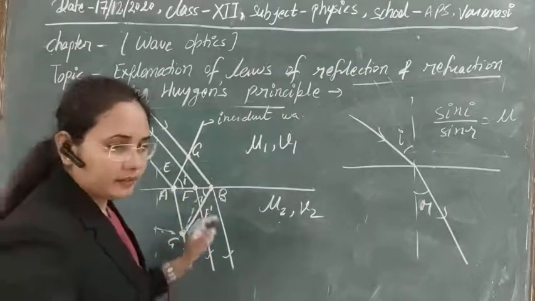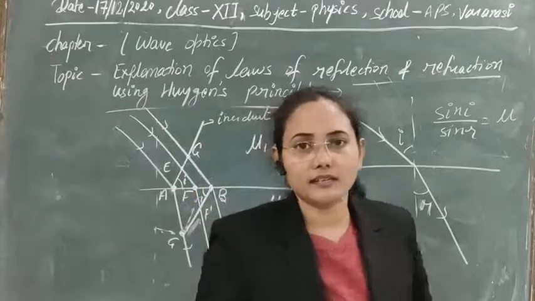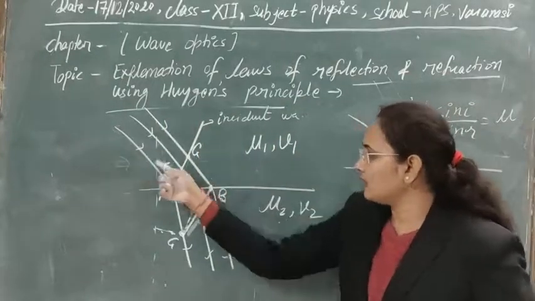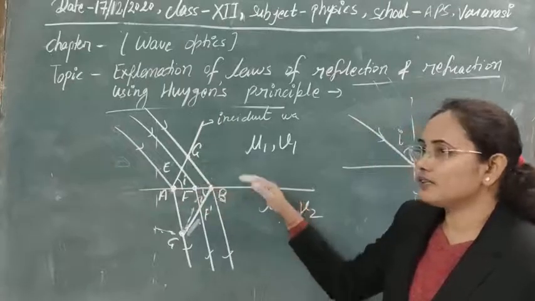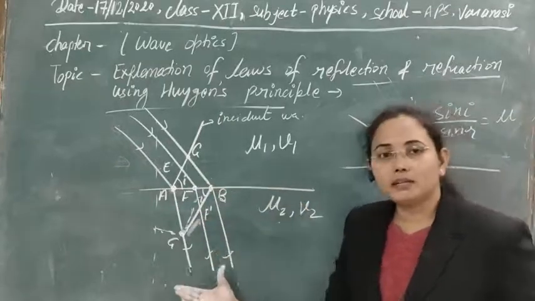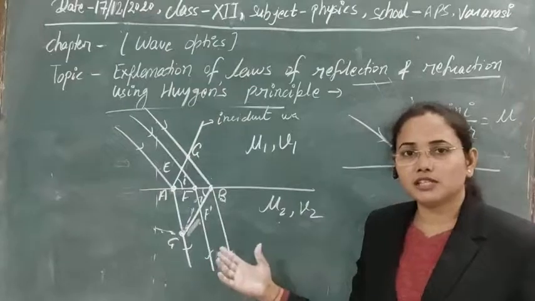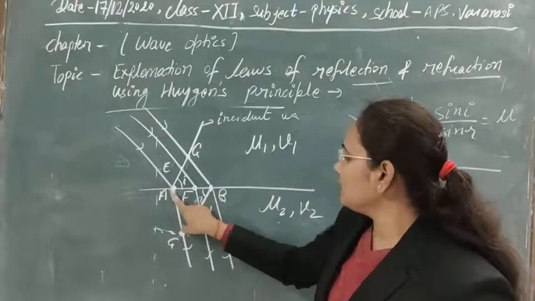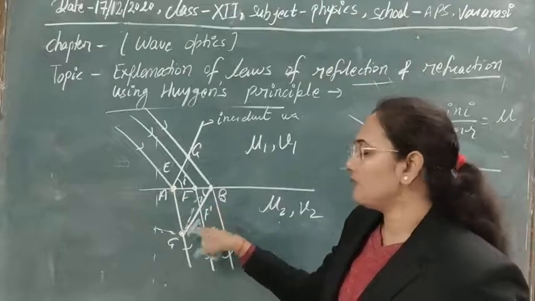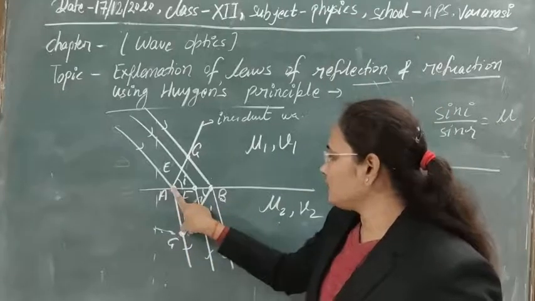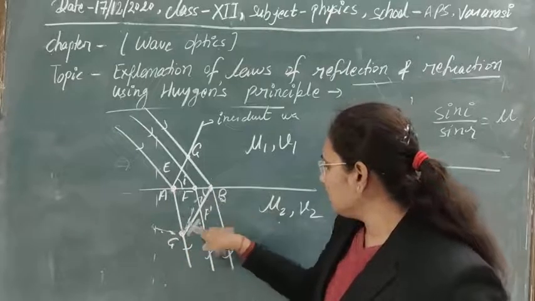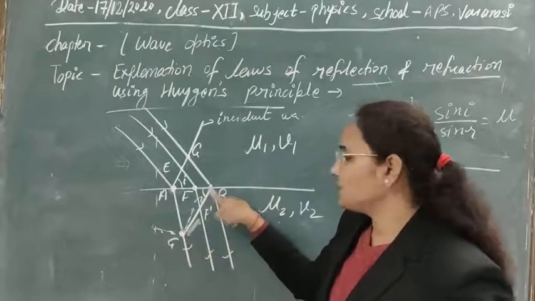Now, I think the geometry is clear. First of all, in this geometry, the light is incident on this interface, and after that there will be a refraction process. You can draw it by using these points that are in the same phase: draw the arc using this as the radius, and use its tangent to meet here.